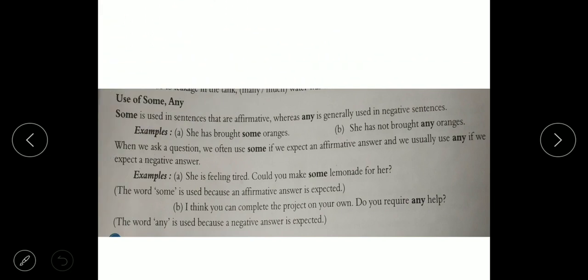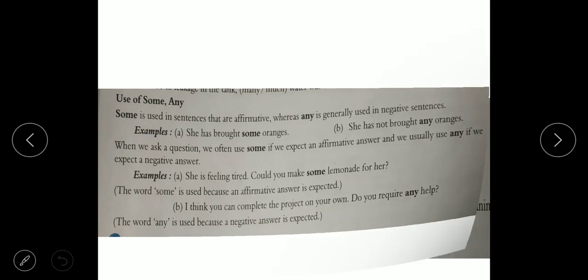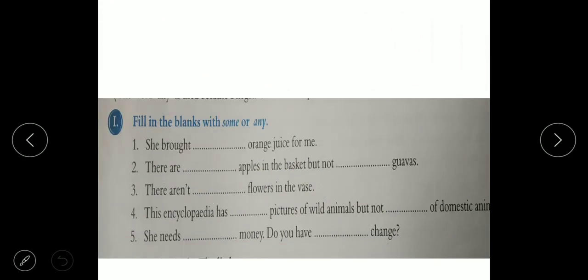Use of some and any. Some is used with affirmative sentences, and any is used generally with negative sentences. We have to use some with a positive sentence and any with a negative sentence. So do it now. Write any with a negative sentence and some with a positive sentence.